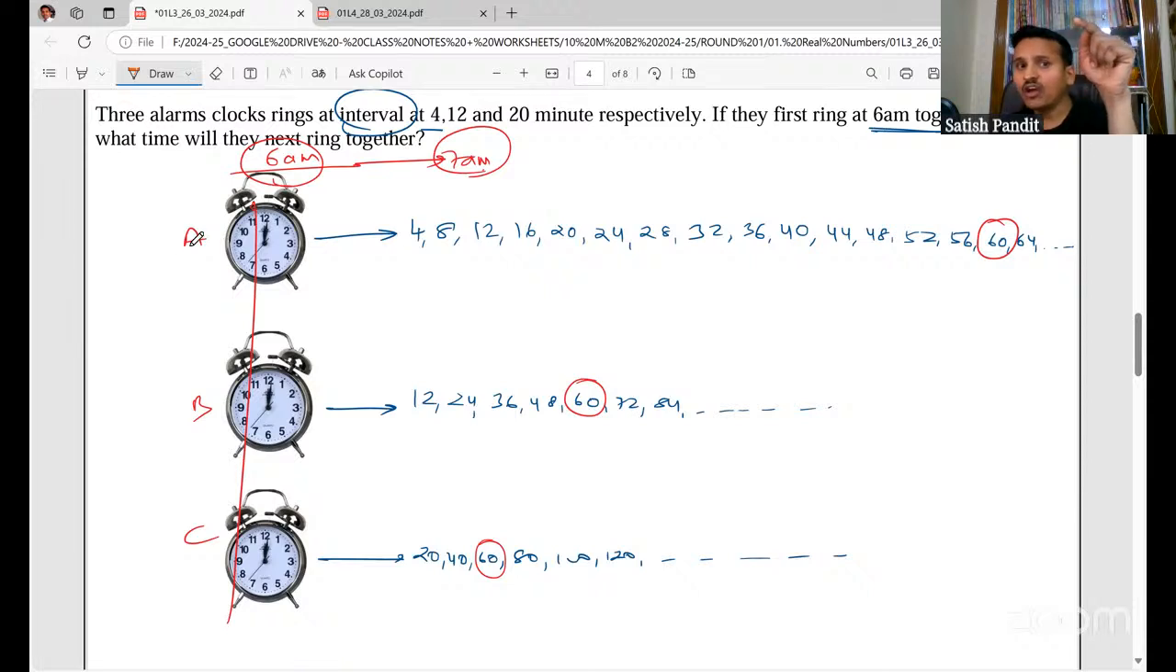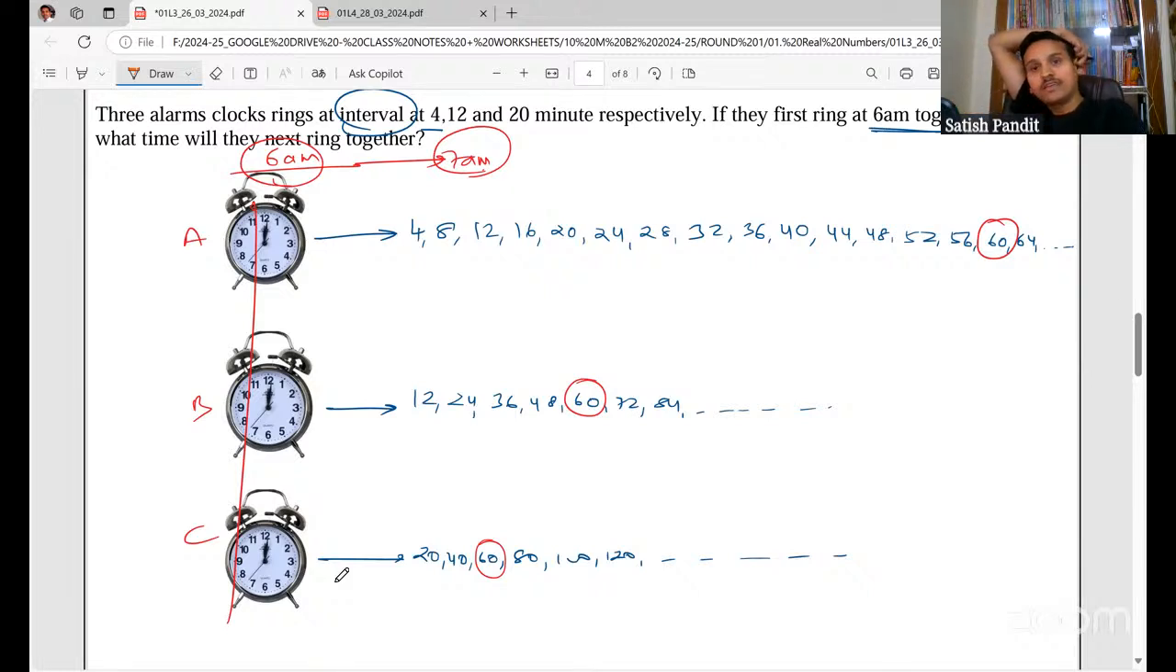Alarm clock A is going to ring at an interval of 4 minutes, right? So 4, 8, 12, 16, 20, 24, 28, 32, and so on. We can keep writing the multiples; I'm just writing a few of them. Next, alarm clock B rings after every 12 minutes: 12, 24, 36, 48, 60, 72, 84, and so on. The third alarm clock rings at an interval of every 20 minutes: 20, 40, 60, 80, 100, 120, and so on.